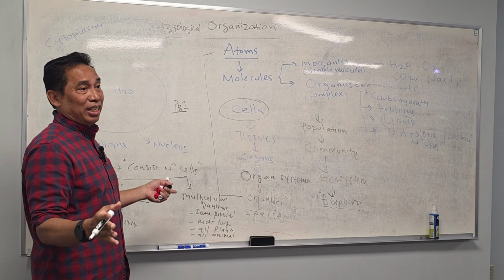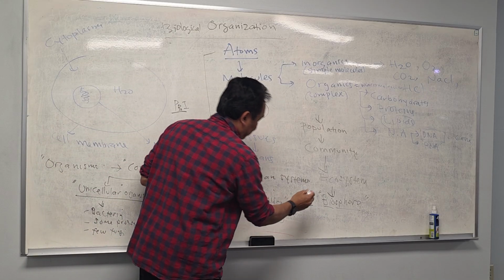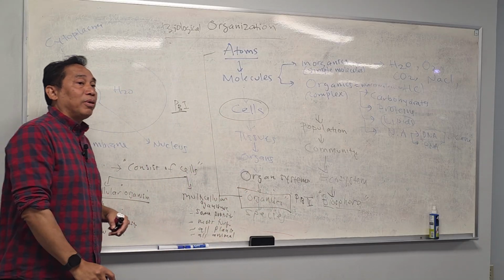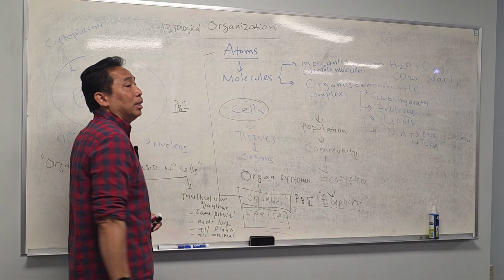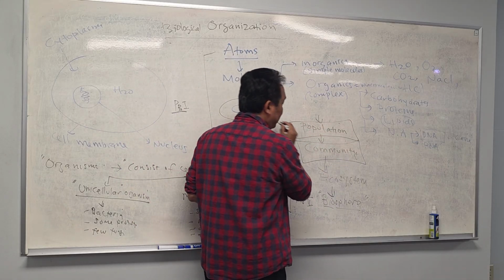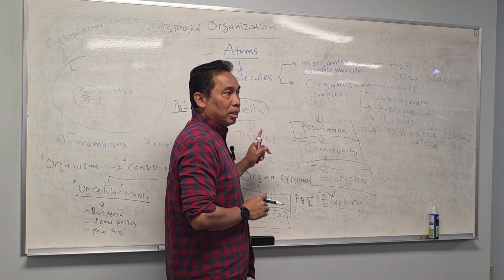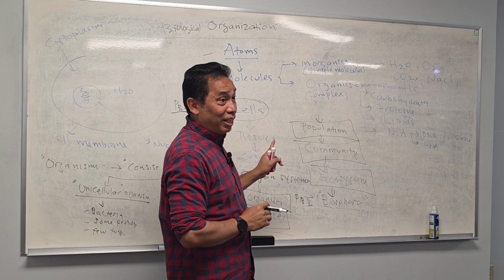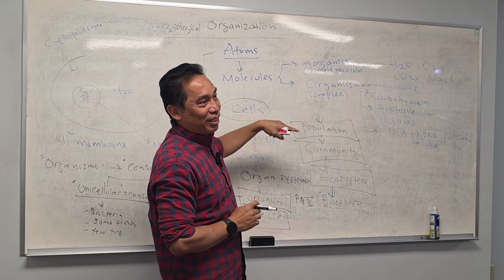Now, what we will learn in PB2, in principle biology 2. We're going to start from organism. We're going to learn about species. We're going to learn about population. We will learn about community. We're going to learn about ecosystem. This is what we'll learn in PB2, Principle Biology 2. Are you ready? Well, this is just kind of an introduction to go to our lecture.